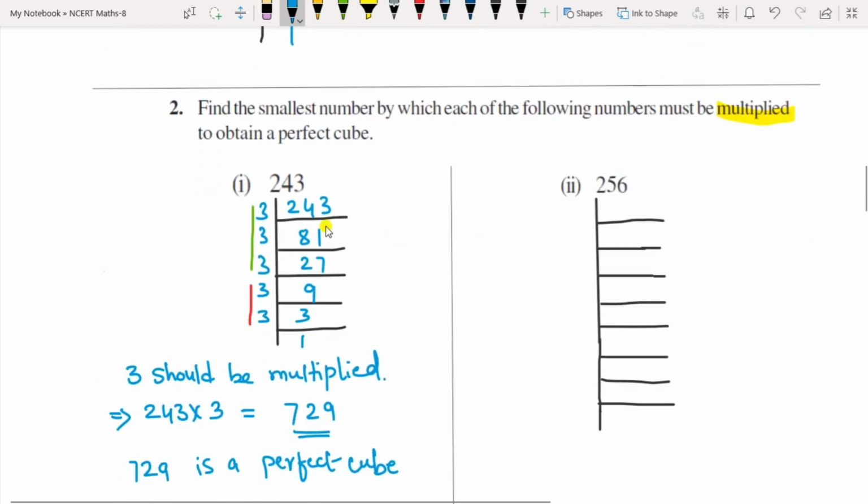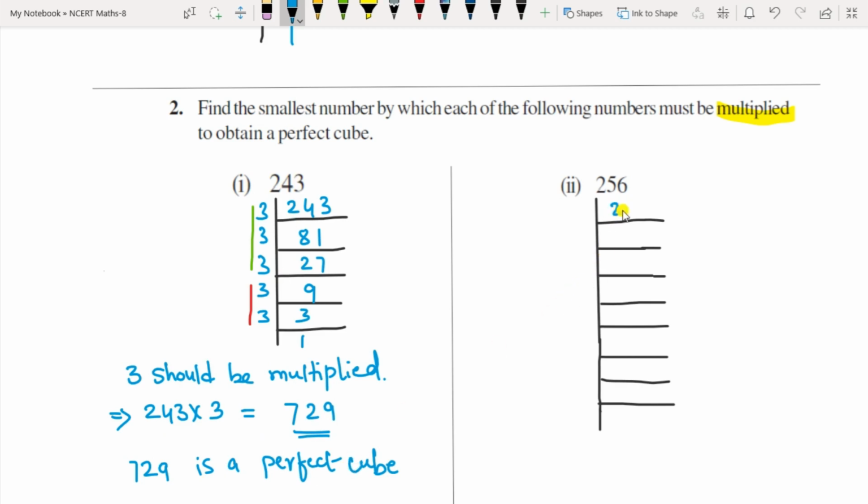Question number 2: they are asking what is the smallest number to be multiplied to obtain a perfect cube. That means the given number is not a perfect cube; one or the other number is missing, they are not in groups of 3. So what should be multiplied? Let us start with the first one I have done, 243. See here, 3 is not in a group of 3. One 3 is missing, so 3 should be multiplied. If you multiply by 3 here, you get 729. So 729 is a perfect cube.